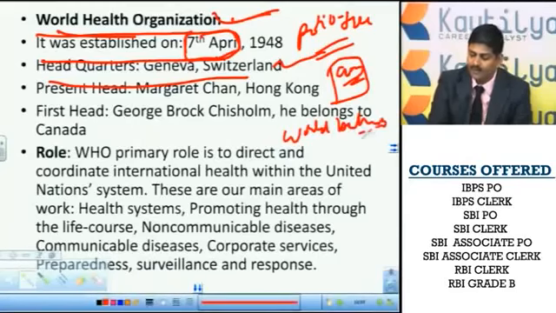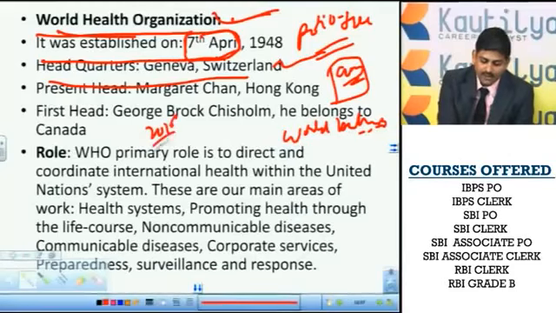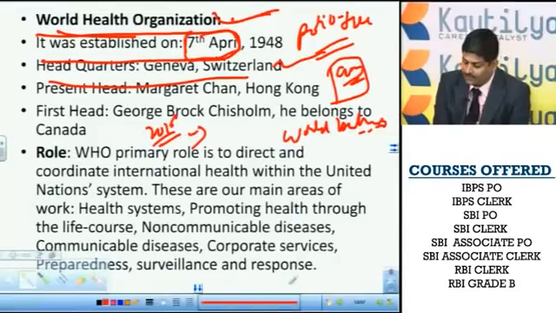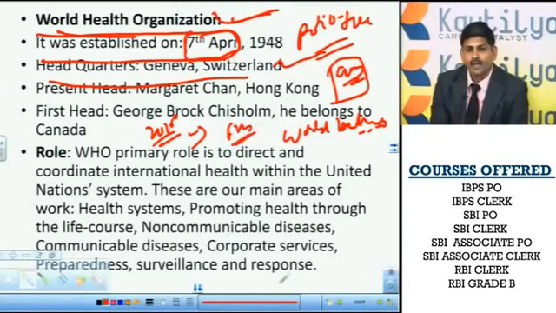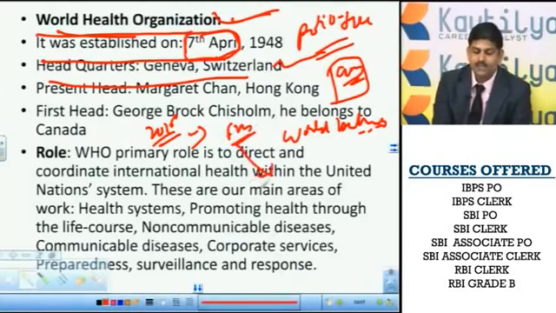World Health Day. The theme of World Health Day 2015 is from farm to plate, make food safe. This is the slogan. Why was this chosen?